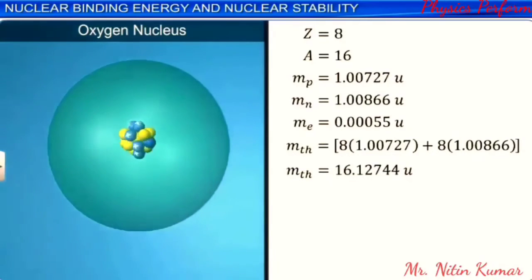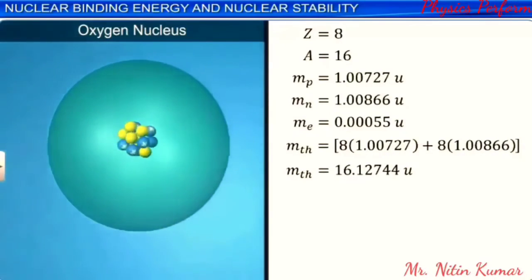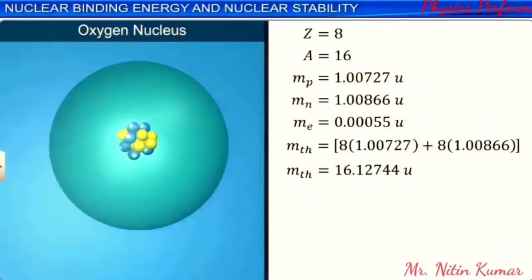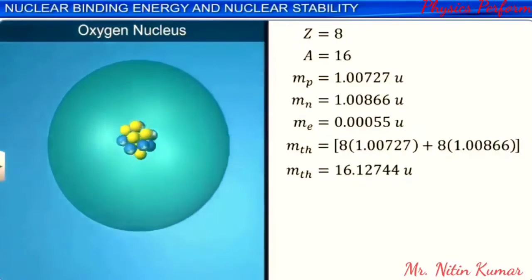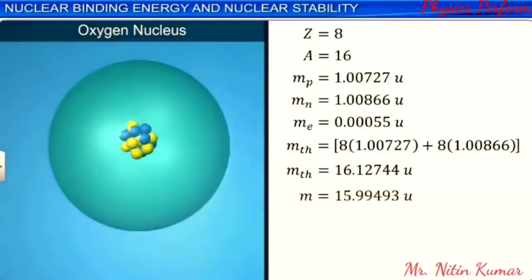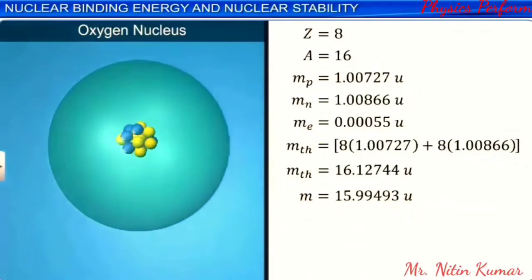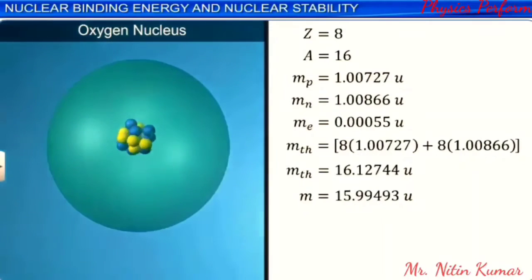But the actual mass of the oxygen atom M, determined experimentally using mass spectroscopy principles, is 15.99493 amu. When the mass of the 8 electrons is deducted from this, we get the mass of the oxygen nucleus as 15.99053 amu.